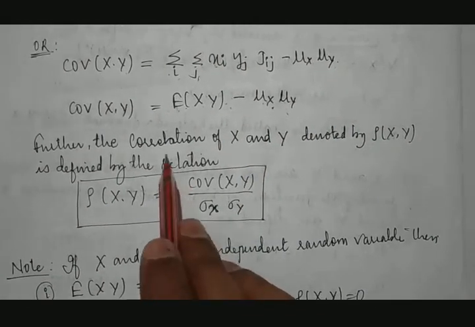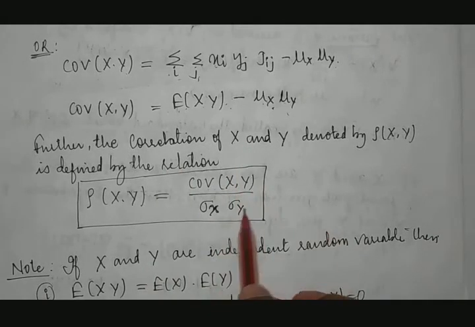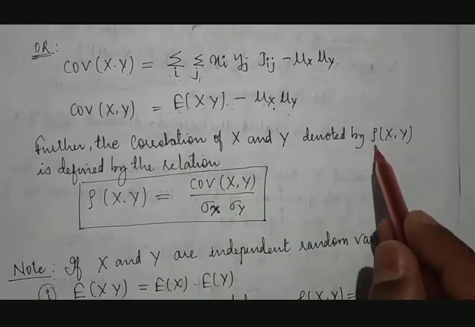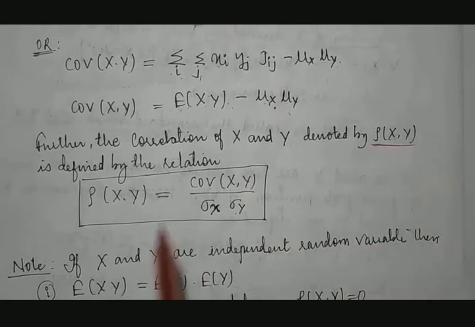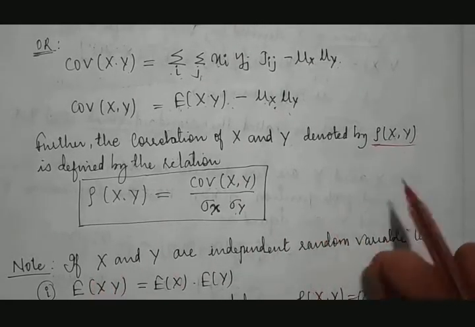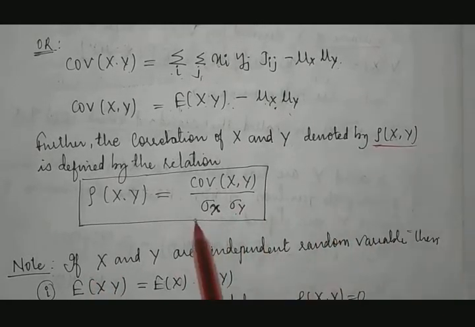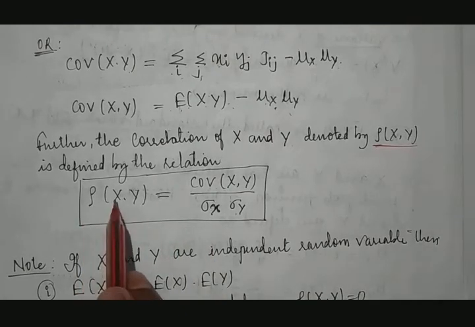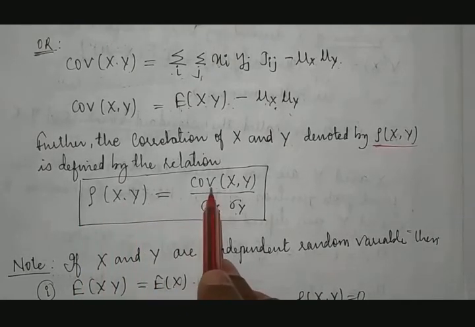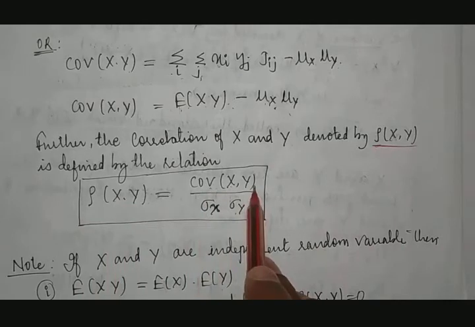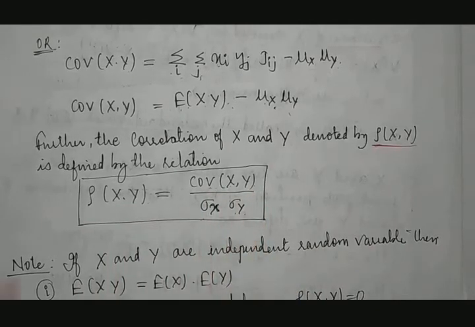Further, correlation can be calculated by using this formula. Correlation will be taken as rho of x comma y. Therefore, rho of x comma y is equal to covariance of xy divided by sigma x sigma y.